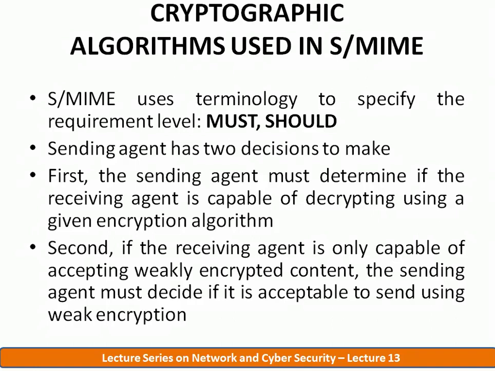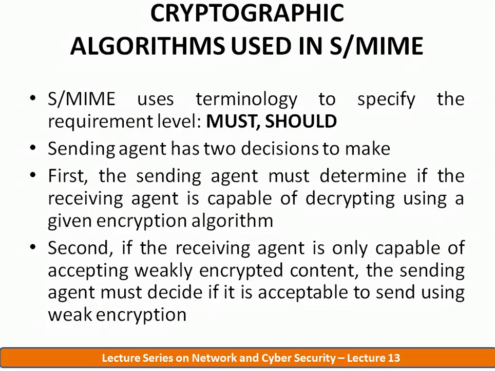S/MIME supports three public key algorithms. Coming to the preferred algorithms, DSS, the Digital Signature Standard, is the preferred algorithm for digital signature, and Diffie-Hellman is the preferred algorithm for encrypting the session keys.